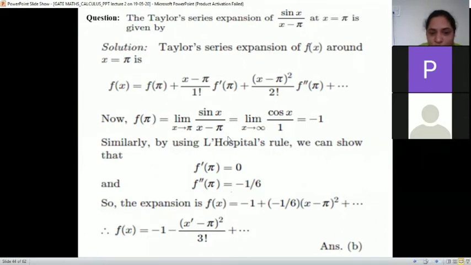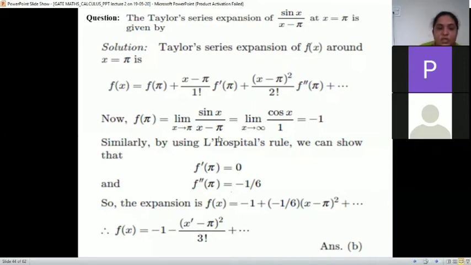So this is 0 by 0 form, so obviously we have to apply L'Hospital. So derivative of sine x is cos x upon derivative of x is 1. And again applying the limit x tends to pi, cos pi upon 1. Cos pi is minus 1. So f of pi is minus 1. And similarly we'll find f dash of pi. We'll find f dash x first. This is u by v, and after finding f dash, we put x is pi, so we get f dash pi is 0, and then we find f double dash, the next derivative, and if we put pi in that, it is 1 minus 1 by 6.